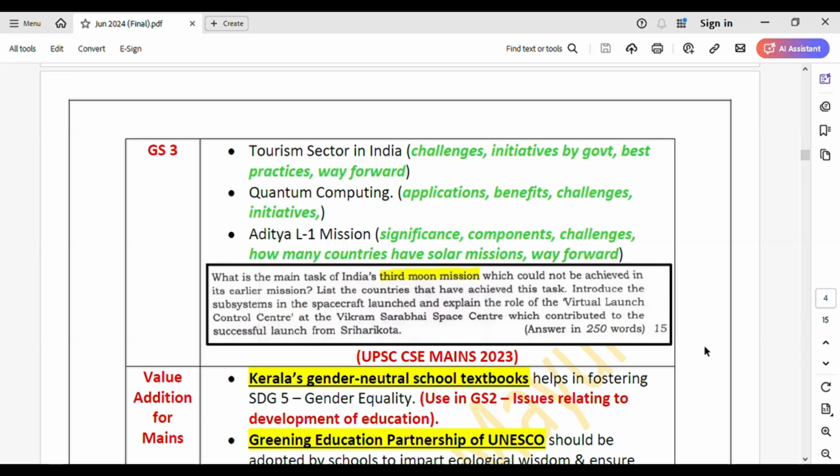There were, I think, 7 components or something. Please make a note of the names of the components and what each is used for, just in one line, not more than that, right? And the challenges, right? What could be the challenges of this mission? And a way forward. Okay, so just use this PYQ and you will get the dimensions.